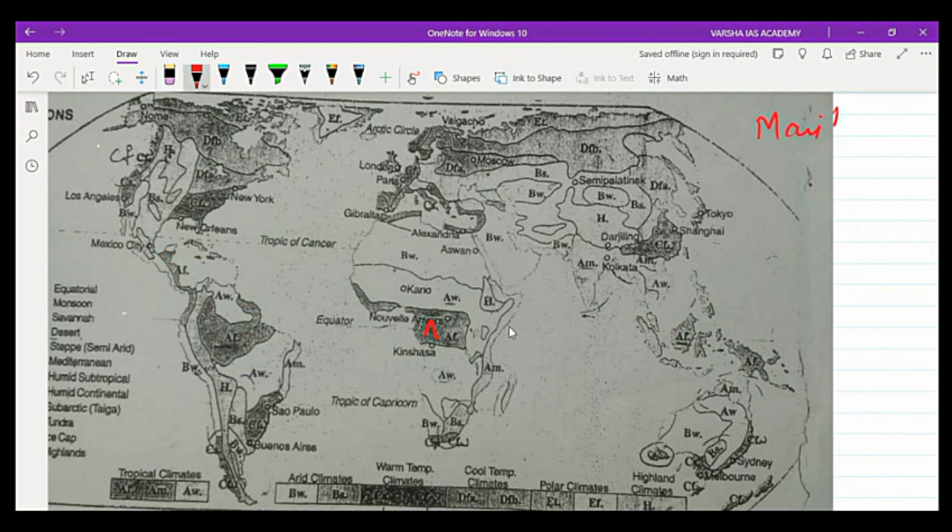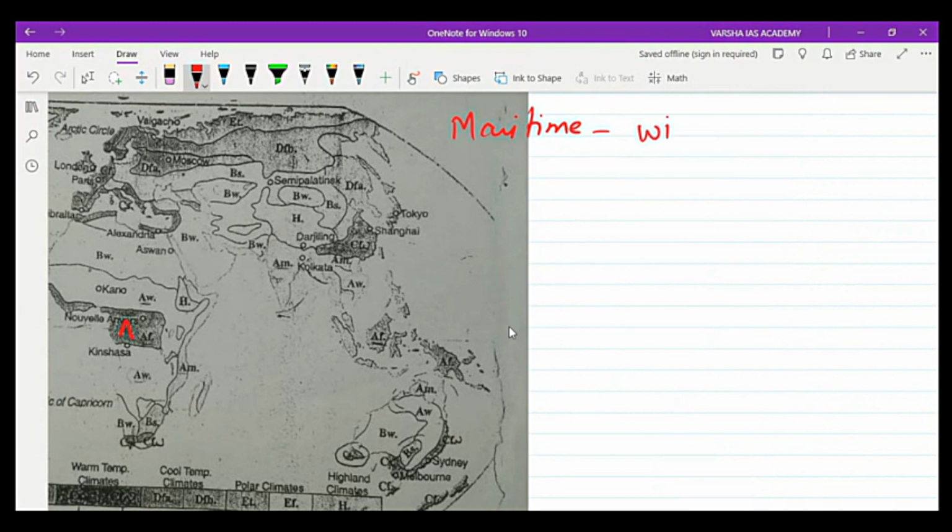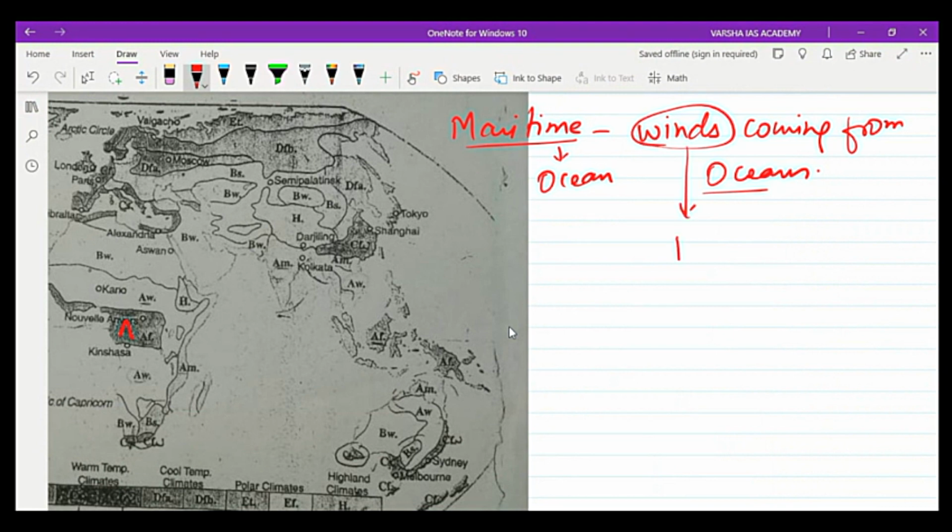Maritime means oceans. These are winds coming from oceans, and these winds are trade winds.